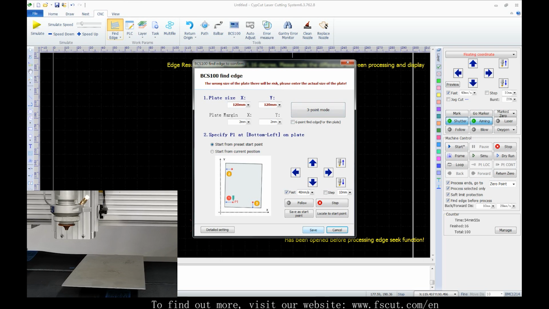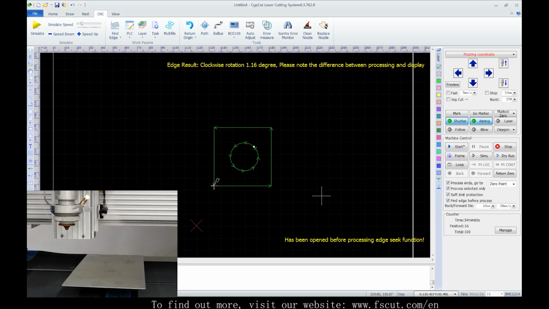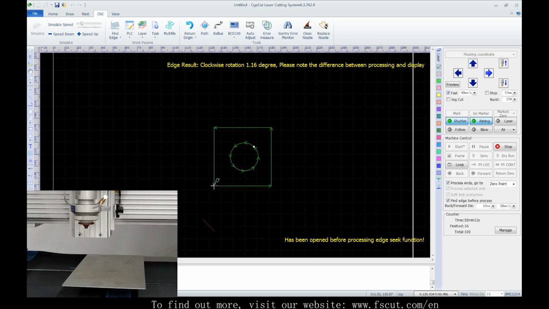Also, after the setup, on the other hand, select this Find Edge before process. The laser head will find edge before processing if we don't need to do it instantly. But no matter what, do make sure there is plate right below for the head to follow, or the head may get damaged. When we cut sheet metal, we recommend 6-point find edge with higher accuracy.